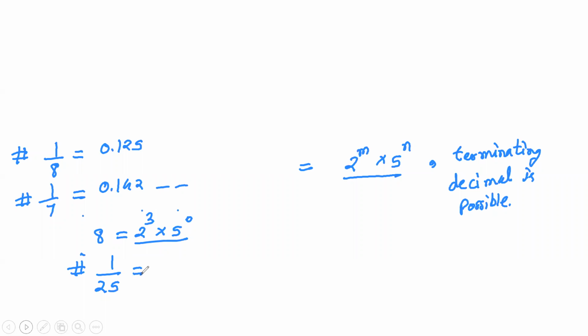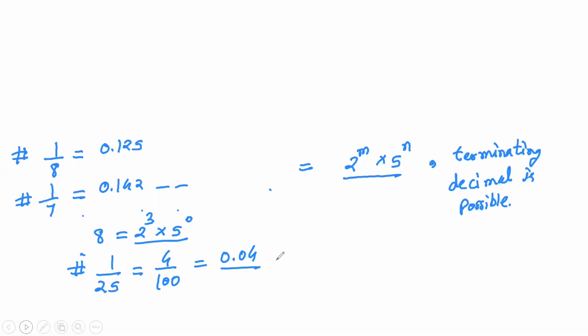Similarly, if you have 1 upon 25, what will happen? 1 upon 25 is, we can say, 4 upon 100. So that is 0.04, isn't it? Again, it is a terminating decimal.